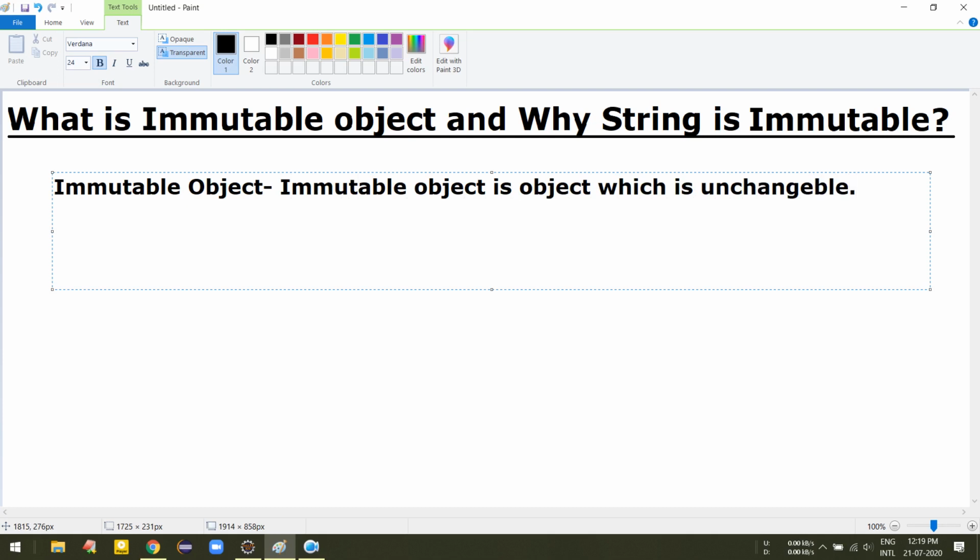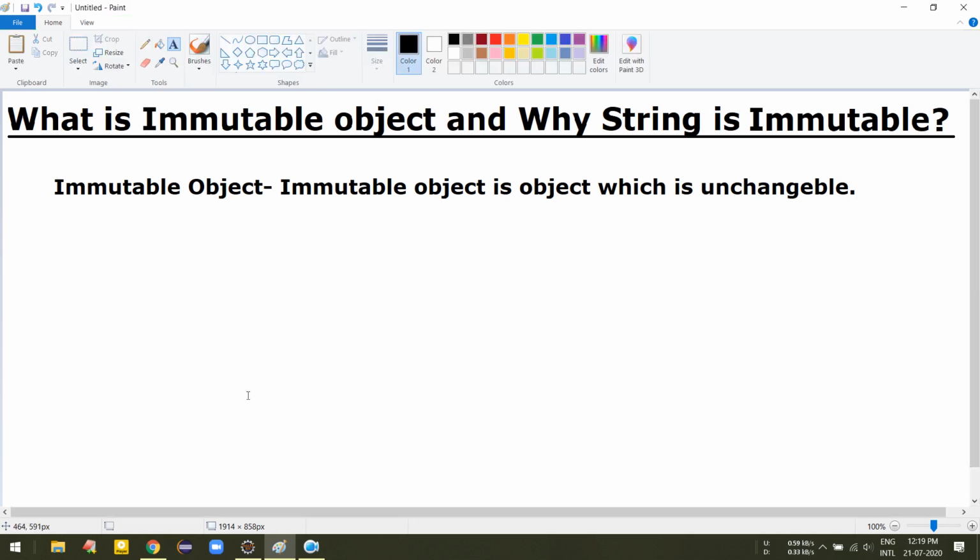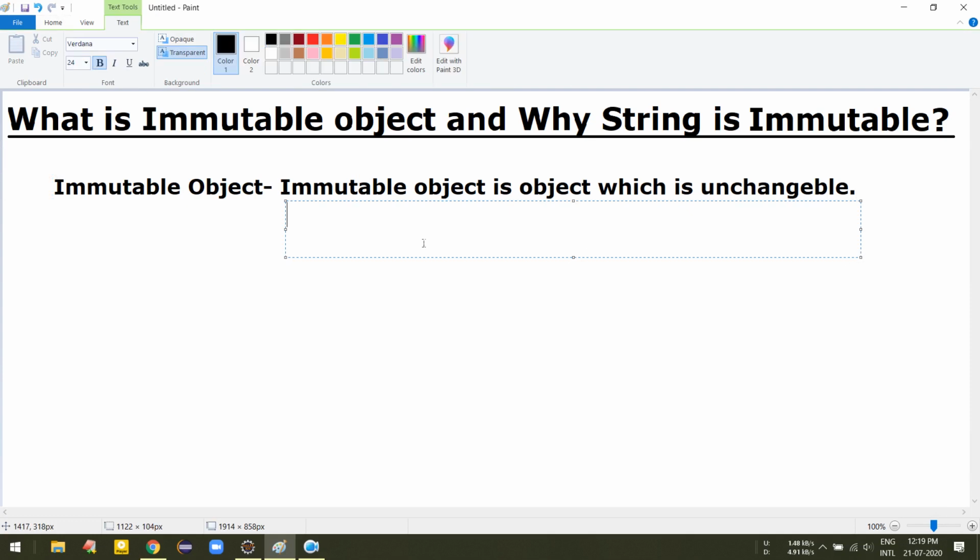Also, one behavior of this object is that if you try to modify it, it is not going to be modified in the same object. In every modification, a new object will be created.